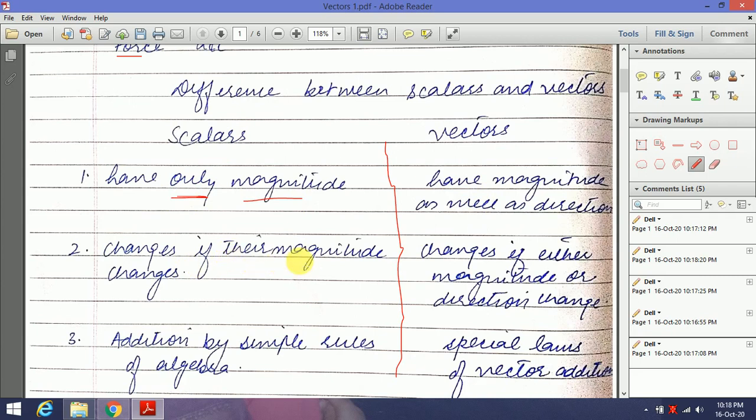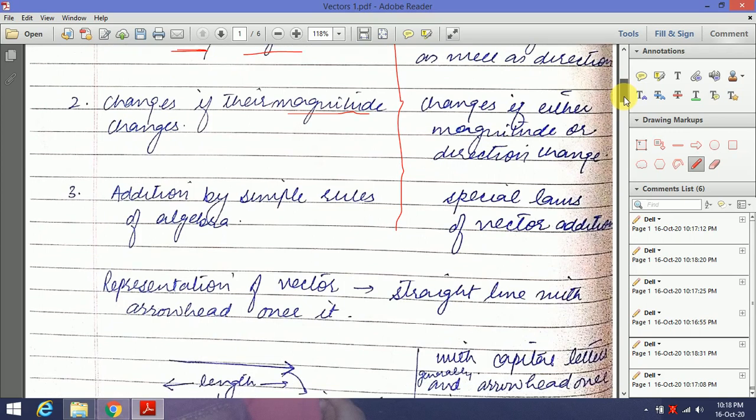Scalar quantities change if their magnitude changes because they have only magnitude. So whenever the magnitude is changing, their values would be changed. But vector quantities have both the things. They have direction as well as magnitude. So if either the direction or magnitude is going to change, the value would be changed. Either one of the two things is going to change, or both the magnitude and direction are changing, then also the value of the vector quantity would be changed.